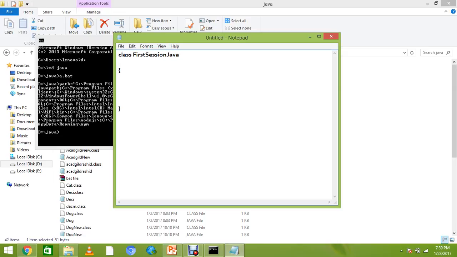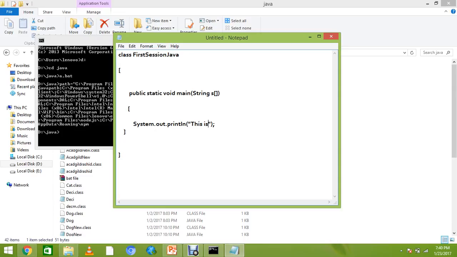And the most important thing: a Java main class always has public static void main, string args, and inside that you have to say system dot out dot println, where ln is for the next line, and semicolon is needed, and it is case sensitive.